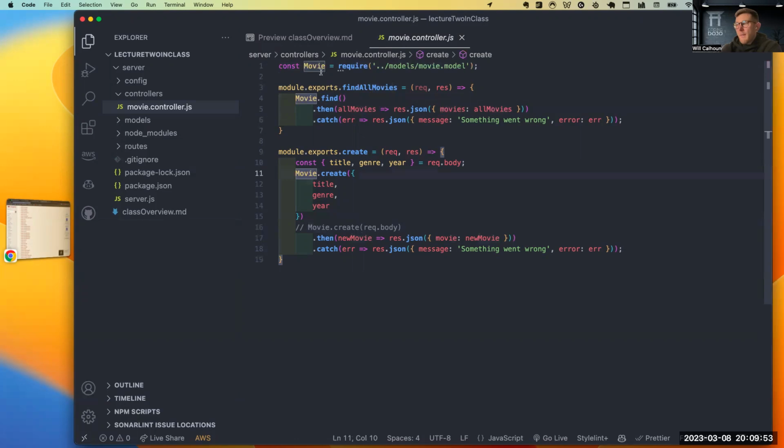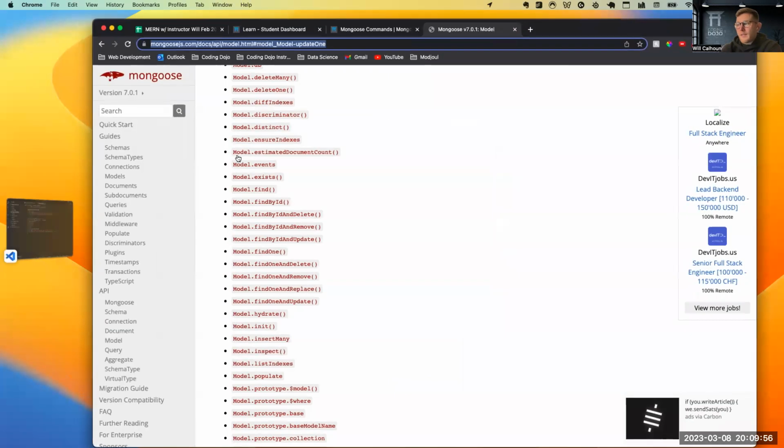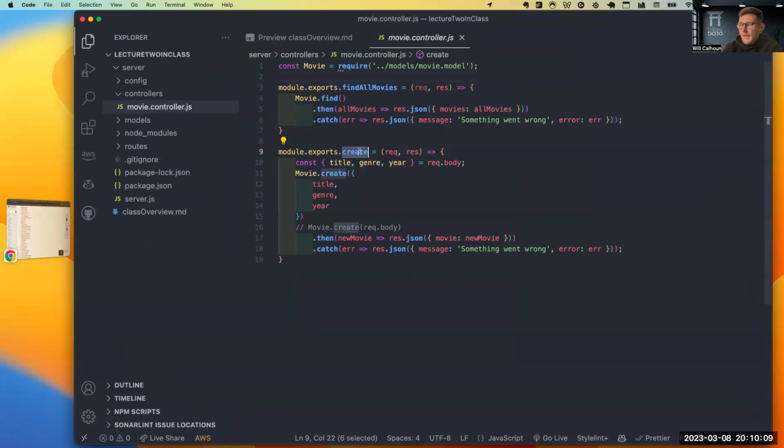But this is really just a model. And so you can look here where it says model dot, that's just replacing. So our movie model is movie dot events or movie dot exists, right? So we're taking that model, and here's the built-in functionality that we have. Now these guys, these top ones, are what we create.